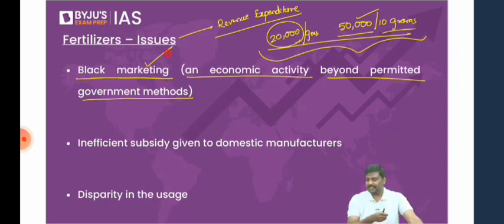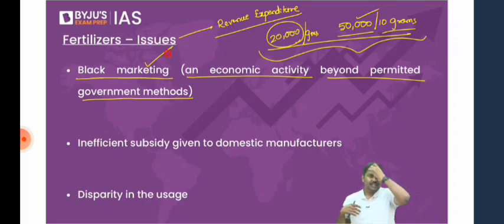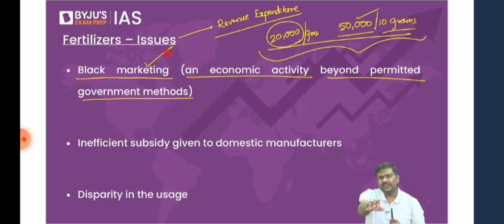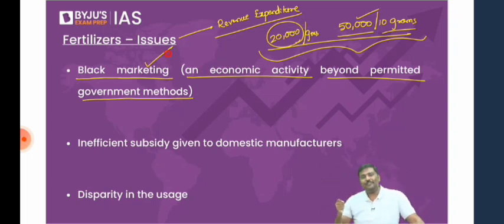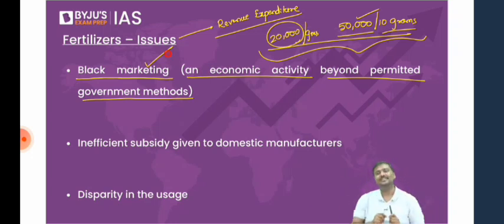Now let's say fertilizer. Imagine I'm a shopkeeper. I'm supposed to distribute fertilizers to you. But I know for a fact there is a shortage of fertilizers in the market. So rather than selling all the fertilizers at subsidized prices to farmers, I will provide some of the fertilizer bags to you. Now you will go to the farmers and sell it at a higher price. Are you not making a profit from this? Am I not making a profit from this? Does it happen? Yes, sir. Yes, ma'am, it happens. You might have not seen it, but that doesn't mean that it doesn't happen. It actually happens.